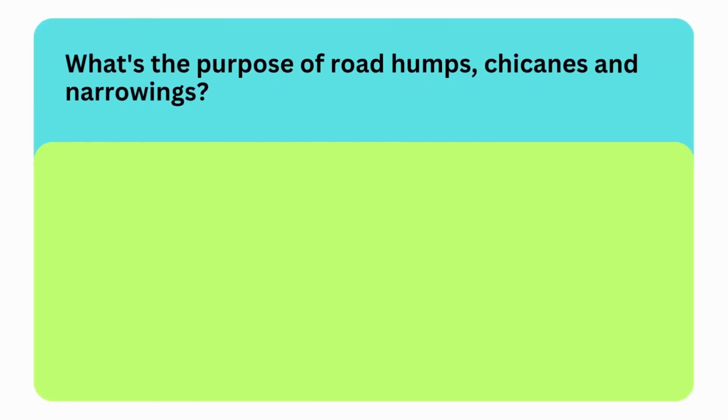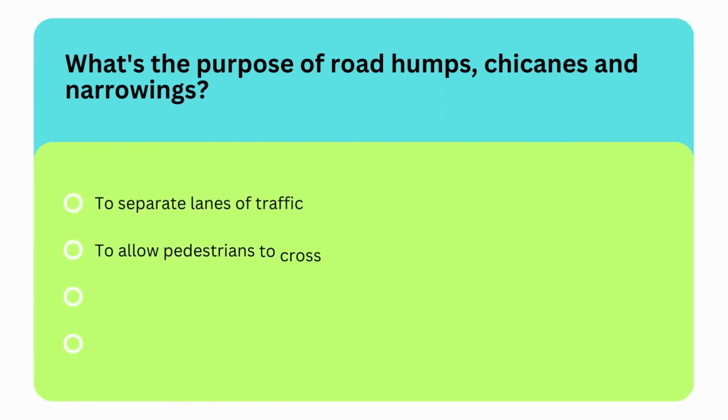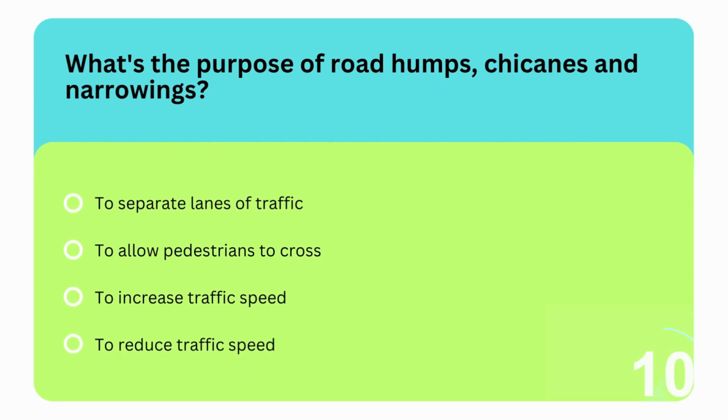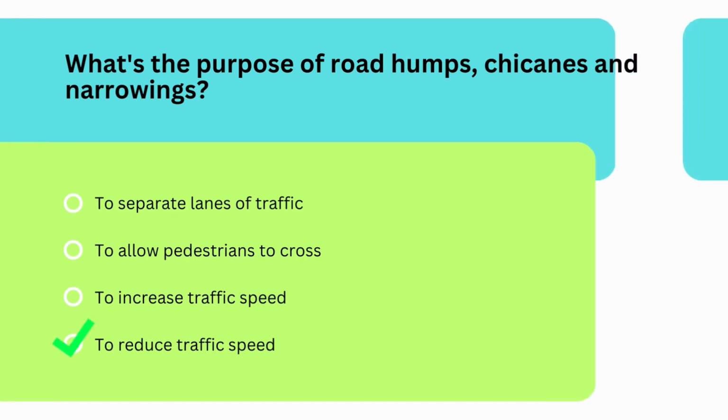Next question is, what's the purpose of road humps, chicanes and narrowings? Options are to separate lanes of traffic, to allow pedestrians to cross, to increase traffic speed, or to reduce traffic speed. So the correct option is last option, they are there to reduce traffic speed.